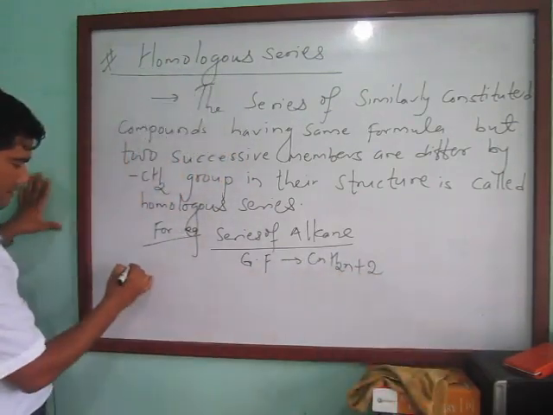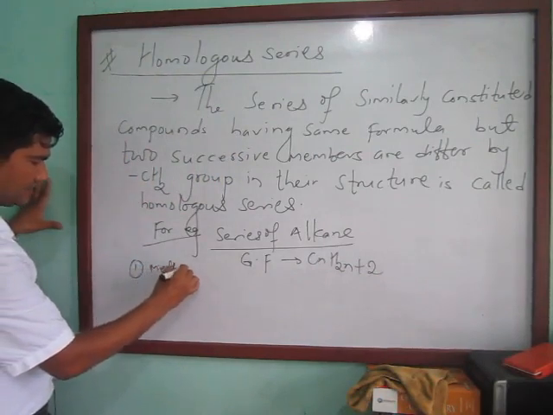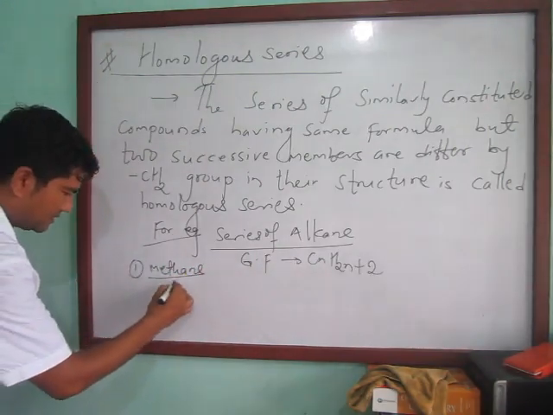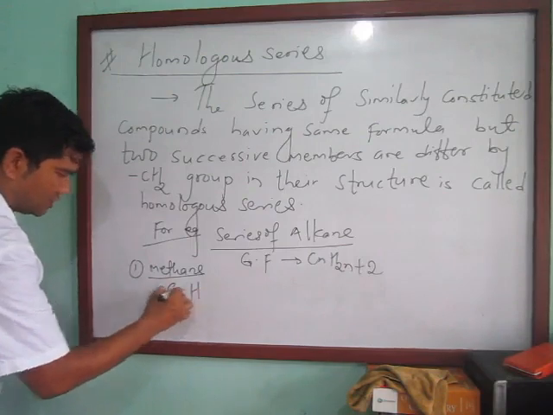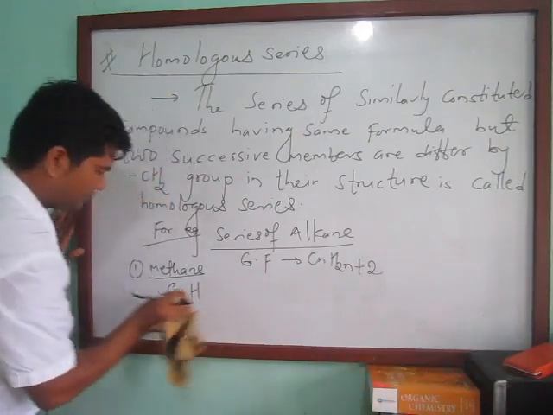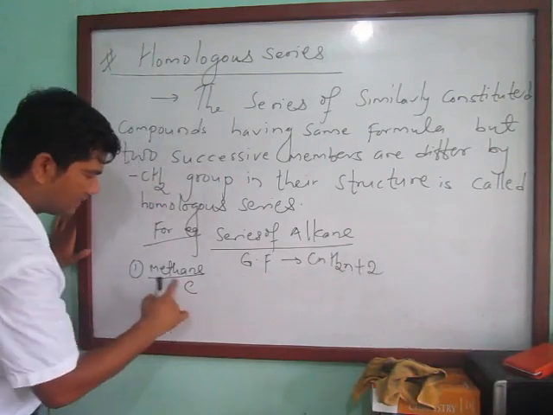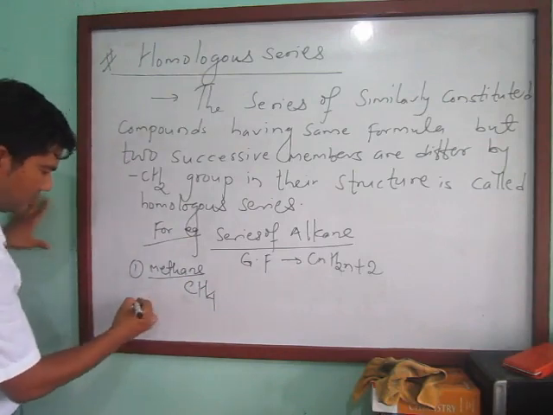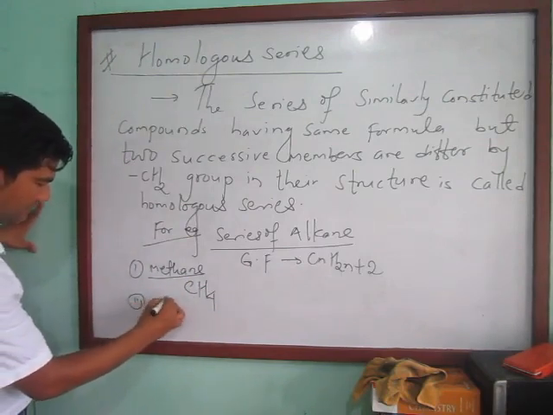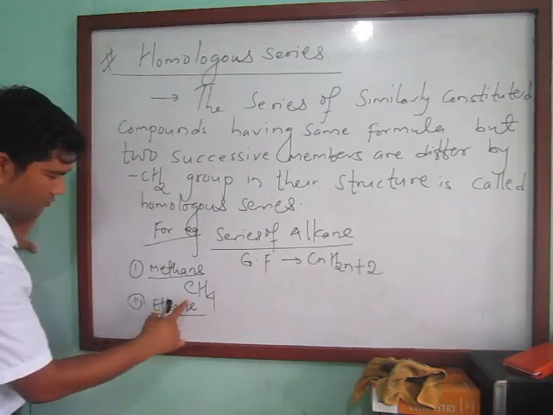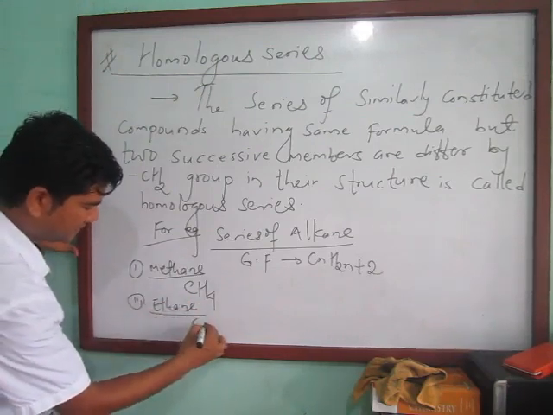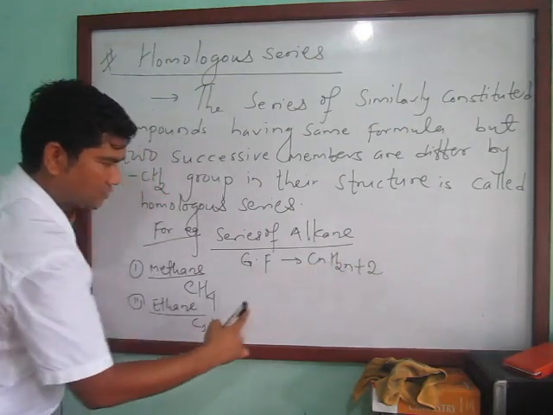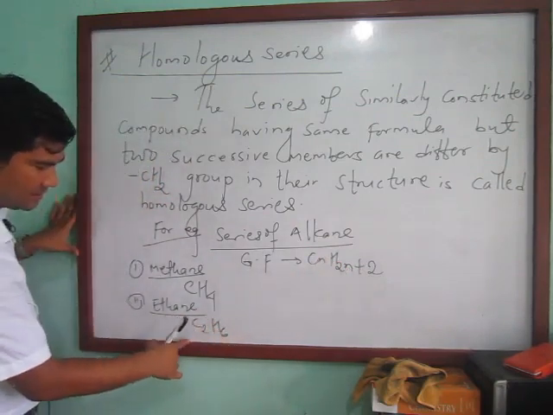Everybody see here, number 1, methane. The general formula is CnH2n+2. You can write the molecular formula: meth means 1, so CH4. Similarly, in number 2, ethane. What is the molecular formula of ethane? C2H, 2 into 2, 2 times 2 is 4, plus 2 is 6, C2H6.